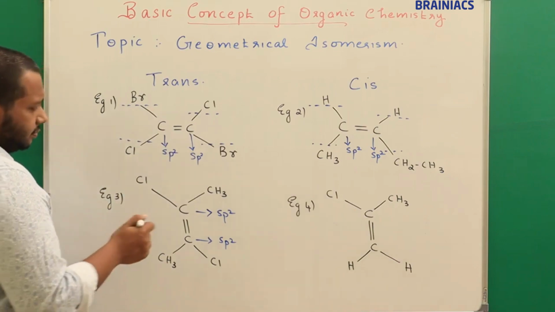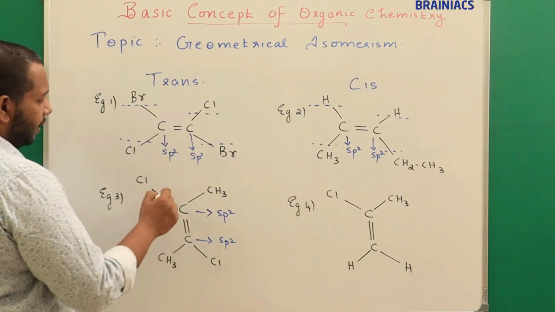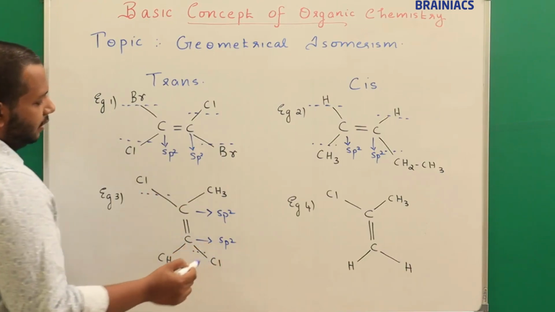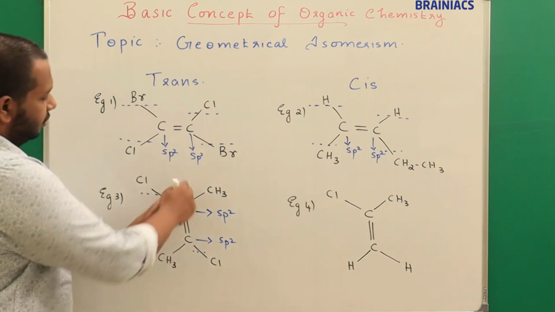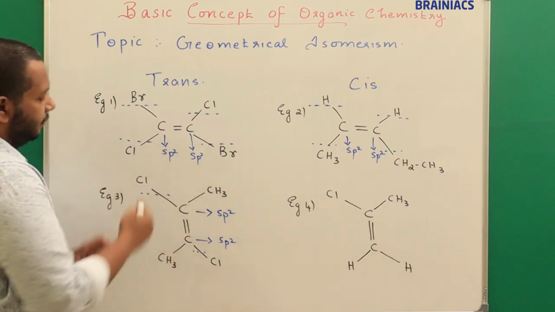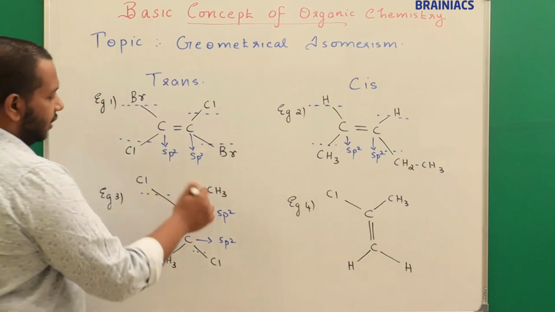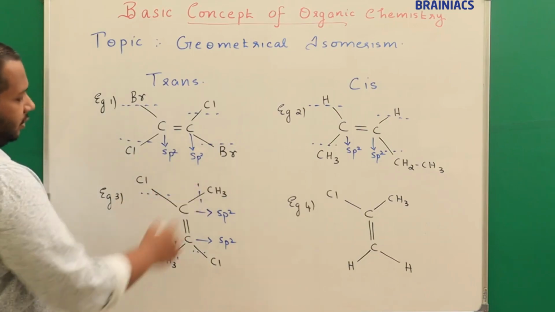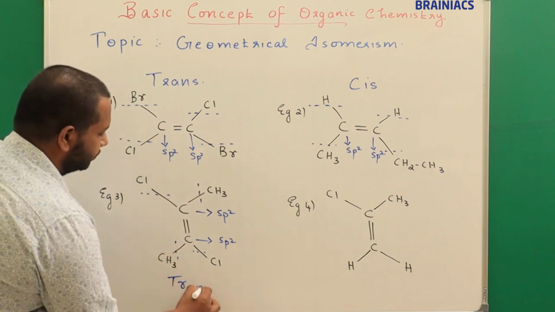So here, if you see, this is the double bond plane. So in this double bond plane, chlorine is in the upper plane, and here the chlorine, you could see, is in the left plane, I can say, this is the double bond. So this is in the left plane and this is in the right plane. So both are different. So here CH3 is in the right plane and this is in the left plane. So they are also opposite. So this means it is a trans system.